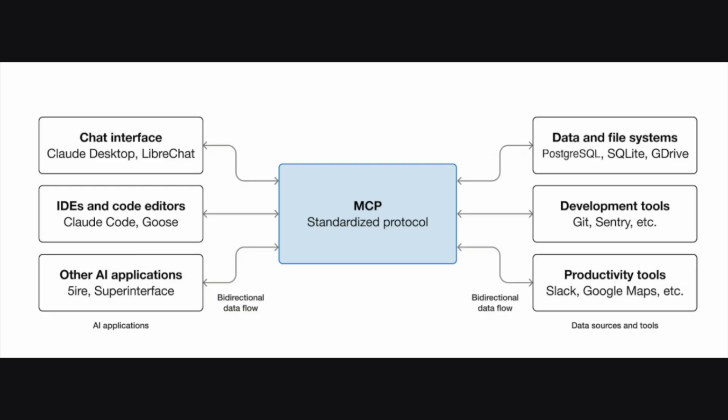As you can see on the left-hand side, it's the client side of the AI application where your user gives the prompt. Then this client side talks to the MCP server to check if any tool or data source is available or not. If any tool is available, then the AI application would call that tool with some parameter. Then the MCP server will call the data source or the external API to fetch the data and pass it as a response back to the AI application.